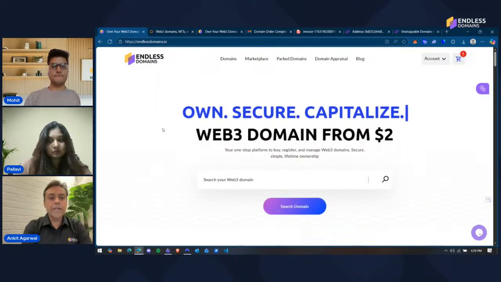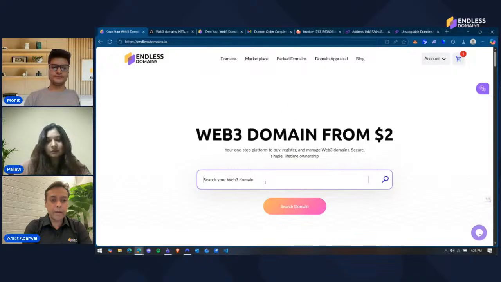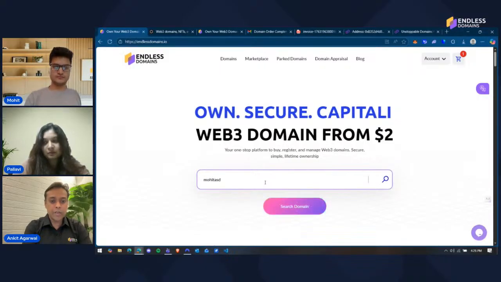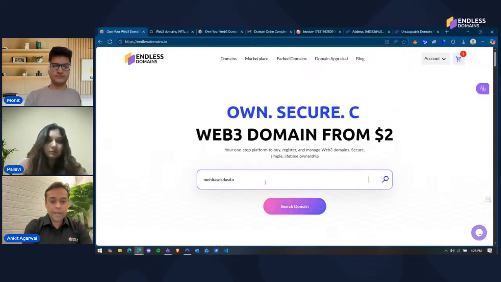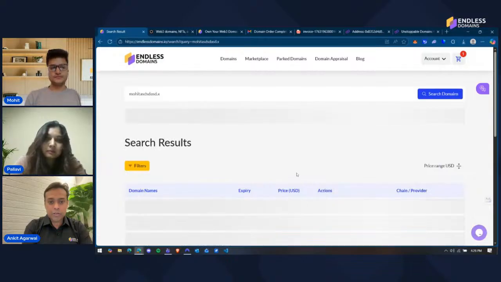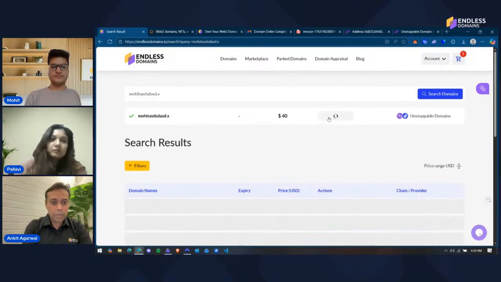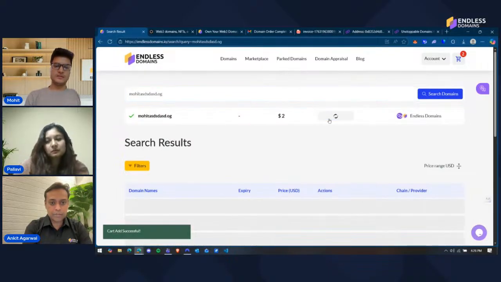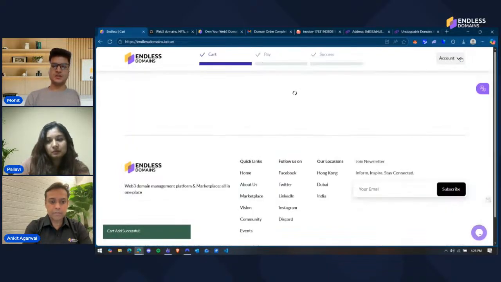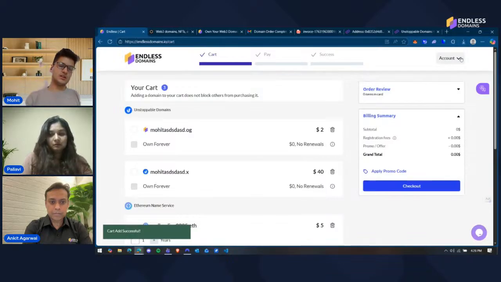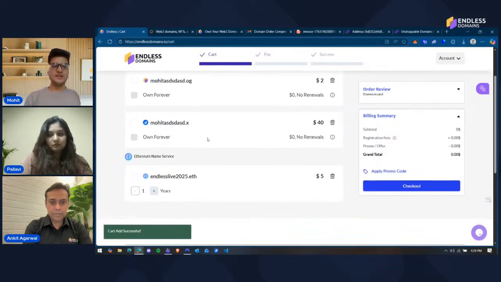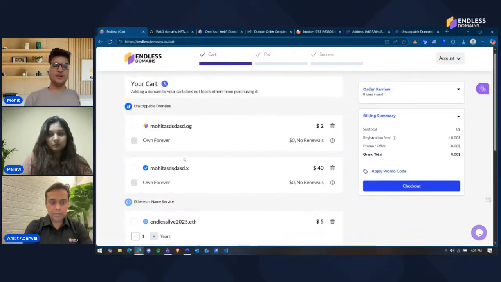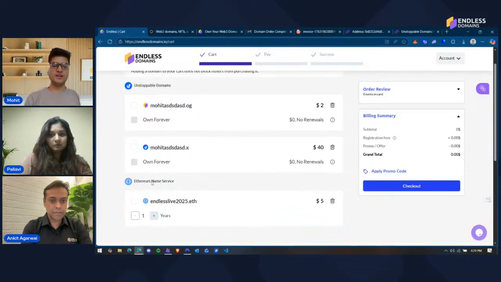Okay. Can you just try doing a .og or .x also? Like, what are the possibilities that could be? So let's say I'm doing .x, and then let's do .og as well. Then if you go to cart, you'll see the domains categorized according to the provider. OG and X are provided by Unstoppable Domains, and ETH is provided by ENS.